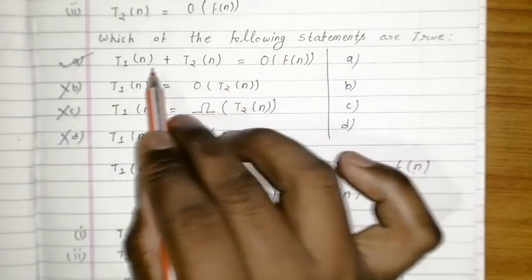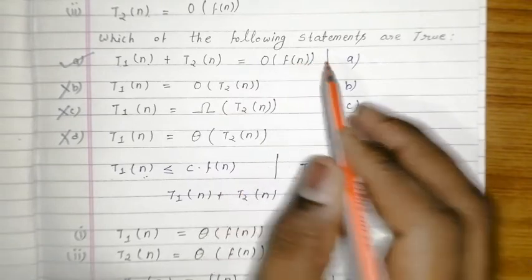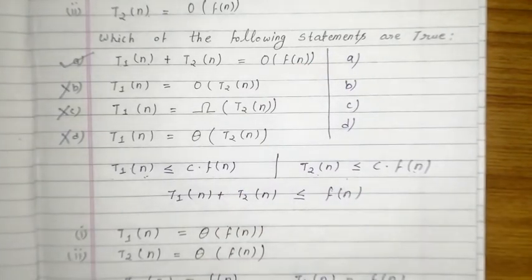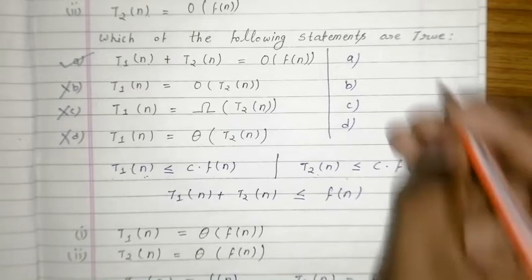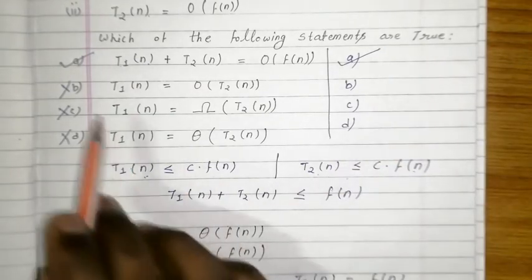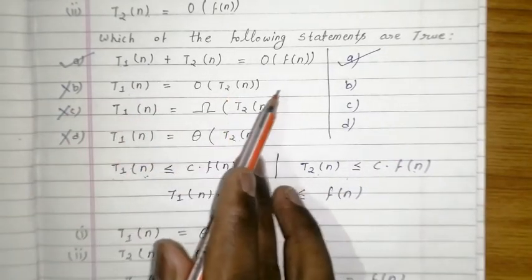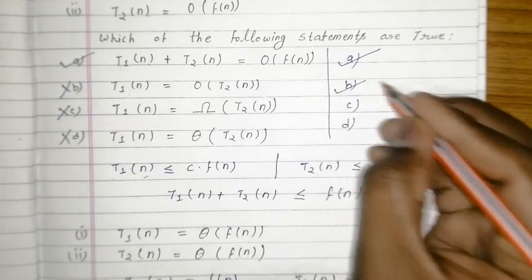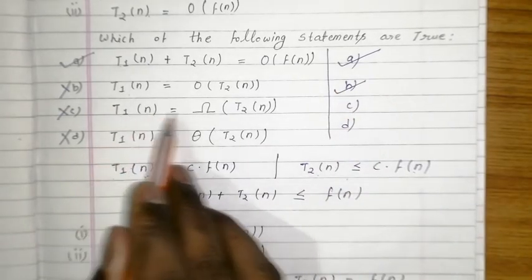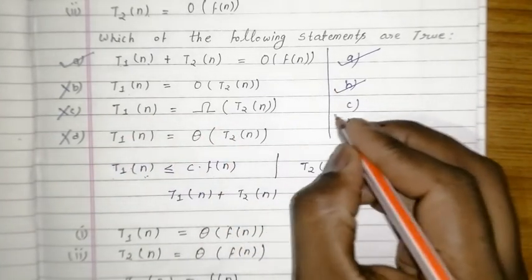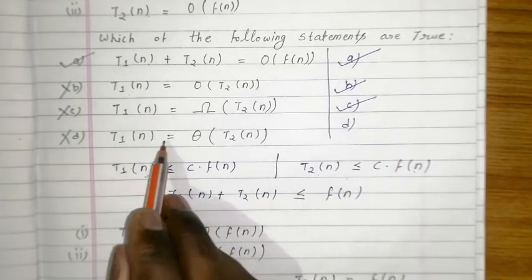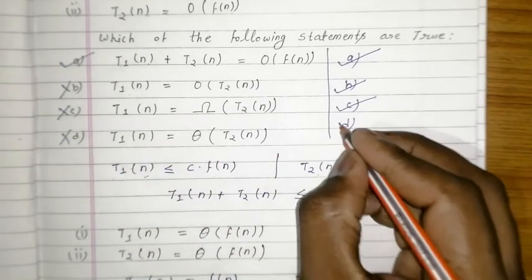So if you add T1(n) plus T2(n) is equal to big O of f(n): if you add T1(n) plus T2(n), definitely these are both dominating. If you take any one of them and compare with f(n), definitely these are equal. And if you check T1(n) is equal to big O of T2(n), definitely the equal condition is true. If you see T1(n) is equal to omega of T2(n), definitely the equal condition is true. T1(n) is equal to theta, definitely it is equal.